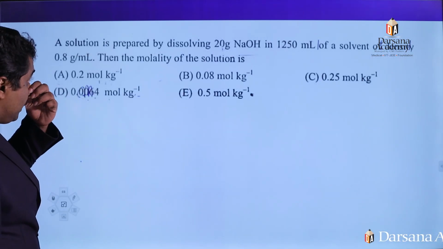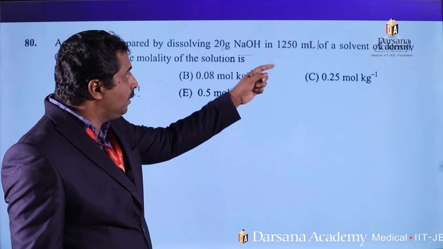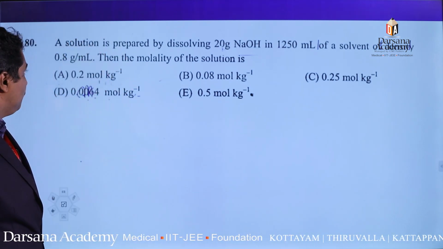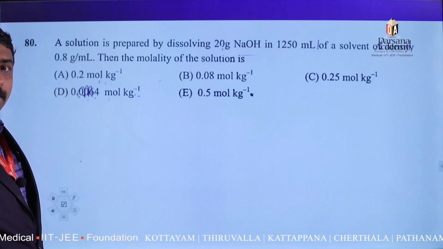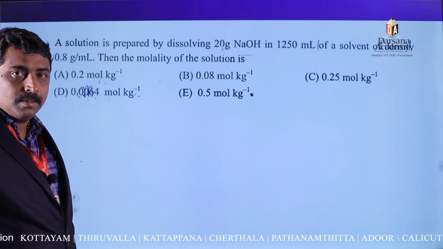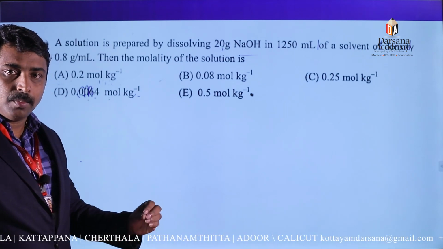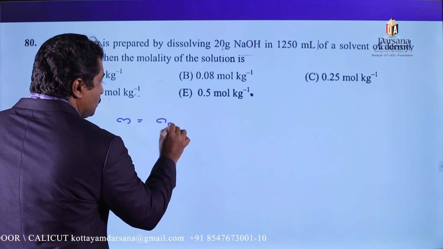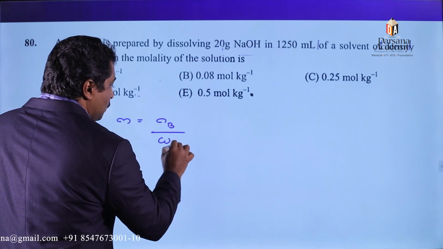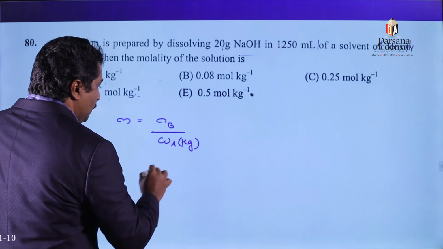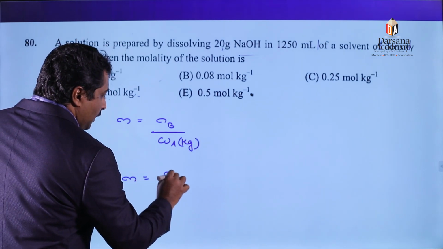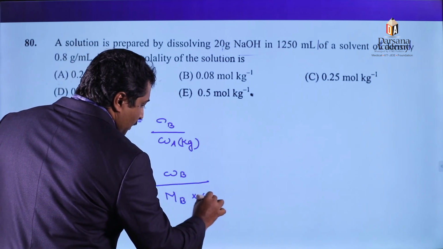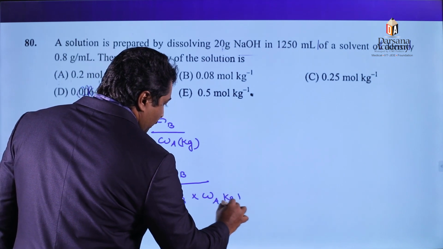A solution is prepared by dissolving 20 gram of sodium hydroxide in 1250 ml of a solvent with density 0.8 gram per milliliter. We need to find the molality of the solution. What is the formula to find the molality? Molality is equal to number of moles of solute divided by mass of solvent expressed in kilogram, or given mass of solute divided by molecular mass of solute into mass of solvent in kilogram.